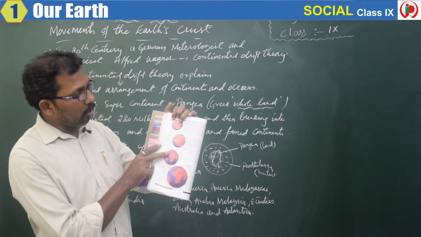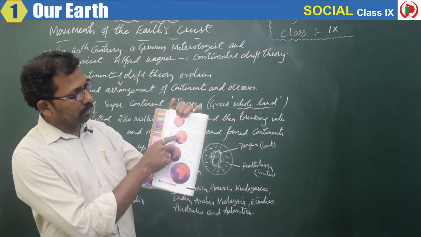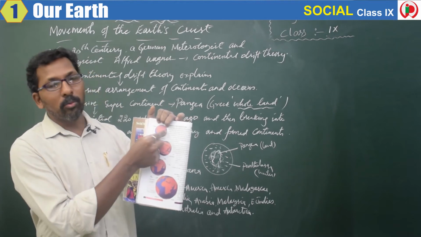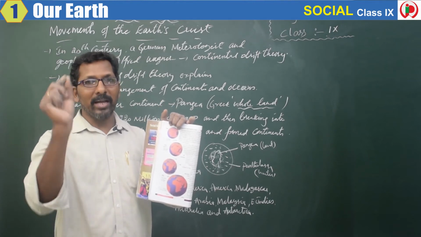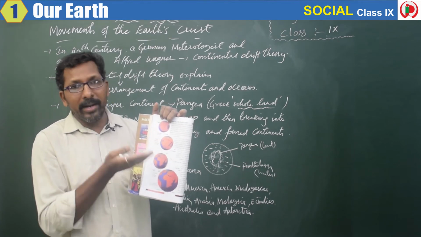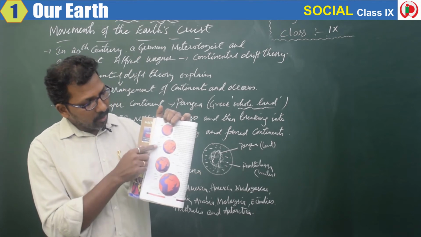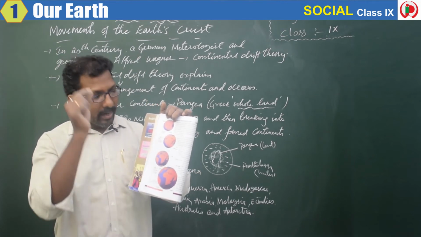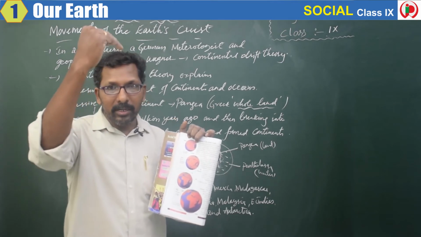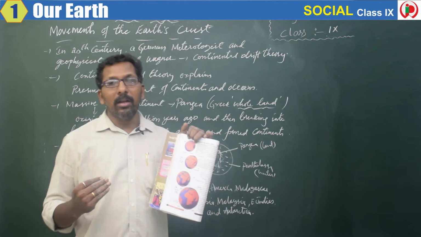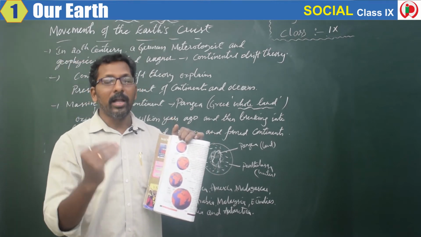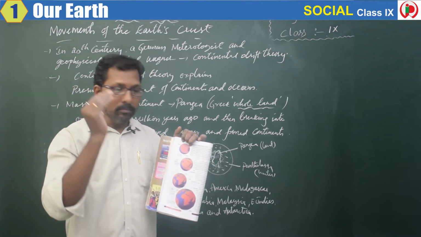So you can see here how it slowly started to move, right? First, around 220 million years ago, it was only one super massive continent. Then slowly, right, it started to divide. Now what was dividing it here? We can see a red line going, and that is called the Tethys Sea. So this Tethys Sea started to divide this landmass into two divisions. One is Laurasia, another was Gondwana.